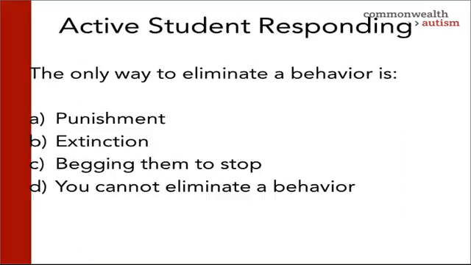Some more active student responding. The only way to eliminate a behavior is A, punishment, B, extinction, C, begging them to stop, or D, you cannot eliminate a behavior. If you said extinction, you're correct. Remember that extinction is withholding stimulus or a consequence from a previously reinforced behavior.